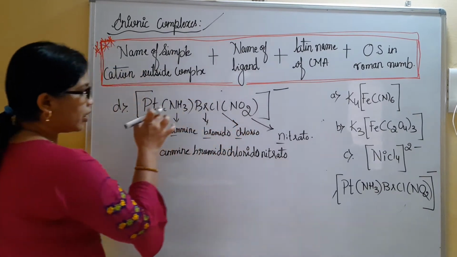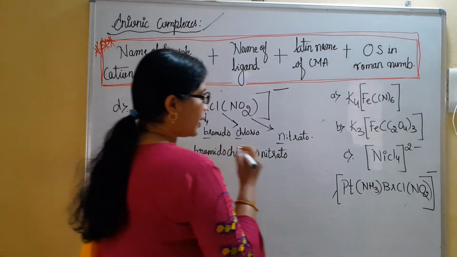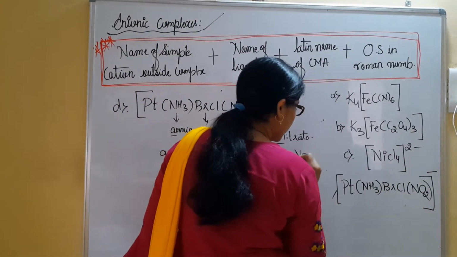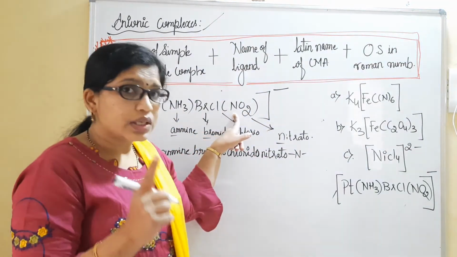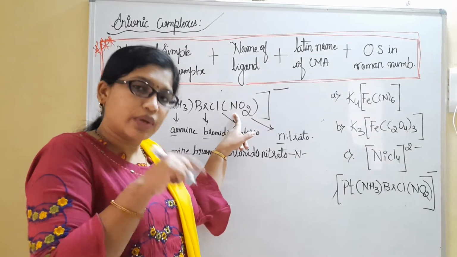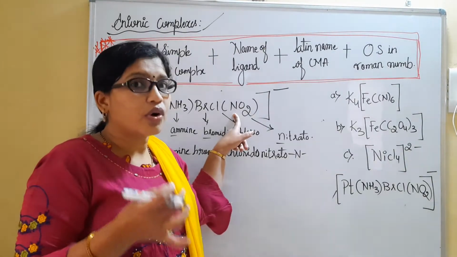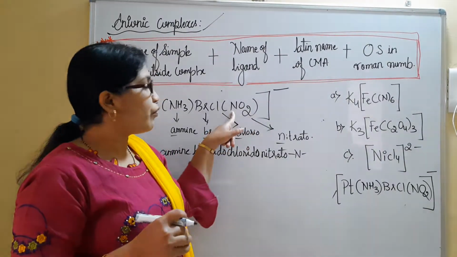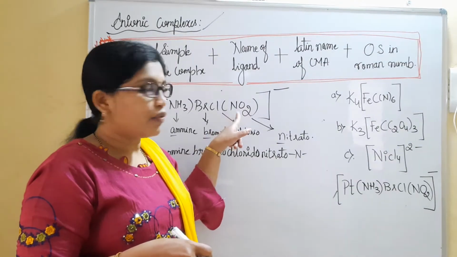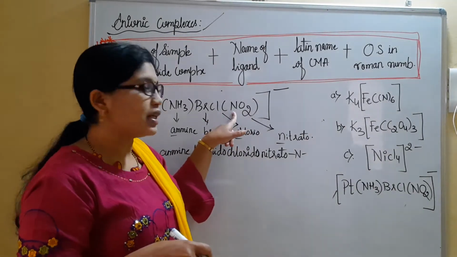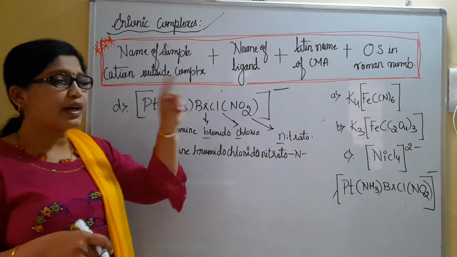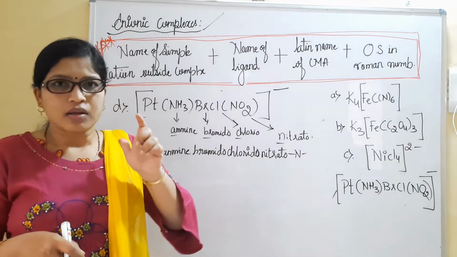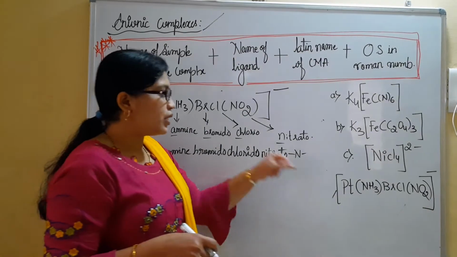N is binding to the central metal atom. Nitrato, we have to mention here as N, because nitrato is considered as an ambidentate ligand. It can bind through nitrogen, or it can also bind through oxygen. In that case, we have to mention from where it is binding to the central metal atom. Now, in this case, nitrogen is written here, it is binding to the central metal atom by N as the atom. So, we have to mention here N.